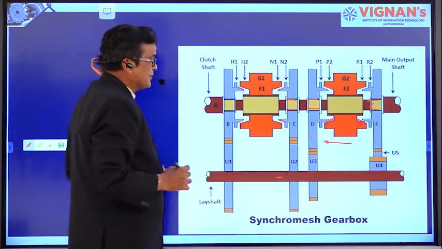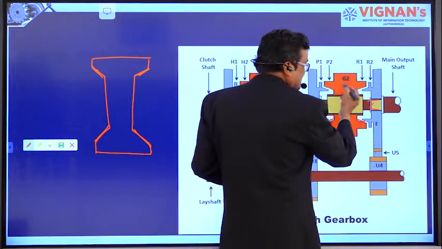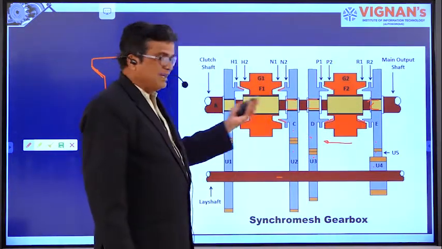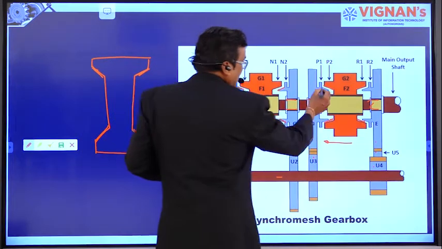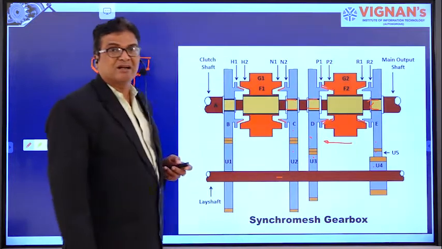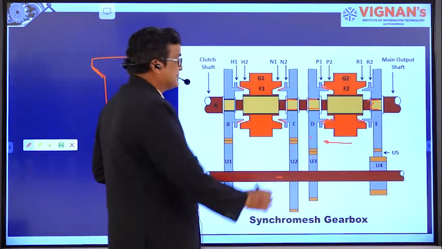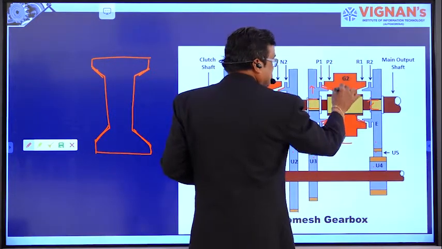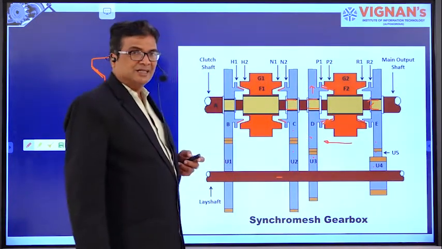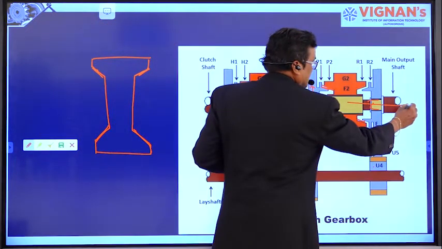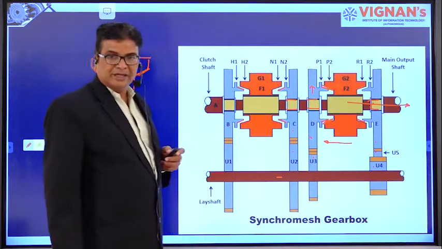So as the synchromesh device F2 is allowed to move towards the left side, these two tapered surfaces and these two tapered surfaces come in frictional contact with each other, so that its speed is taken by the synchromesh device, right. So that speed is connected to the main shaft, right.